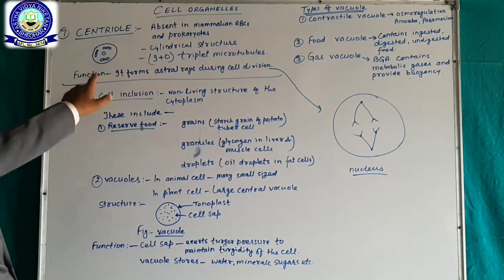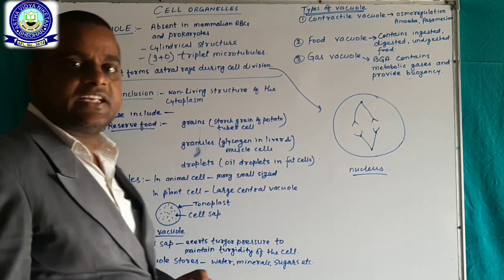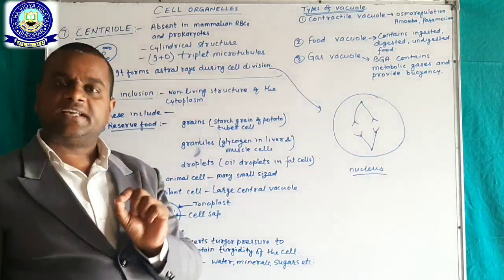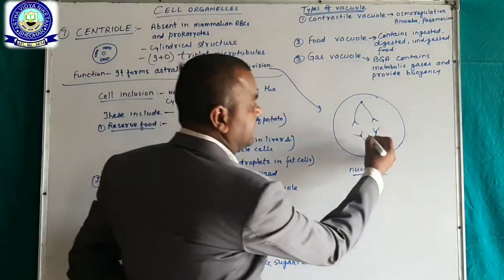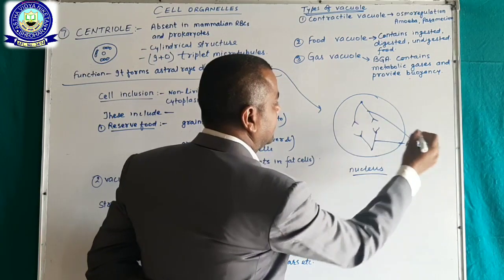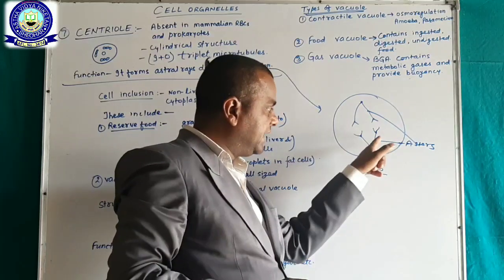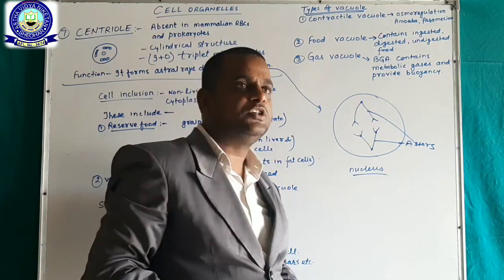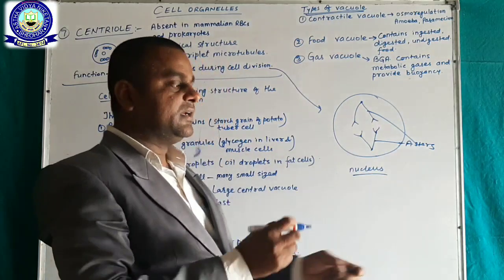Now, the function of centriole is that it forms astral rays, also called asters, during cell division. See, this is the main function of astral rays. This is astral rays, asters. Okay, these asters help the chromosomes in the nucleus move towards the opposite poles. Okay.